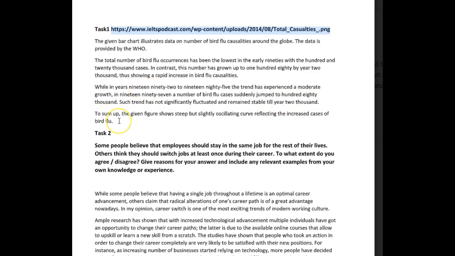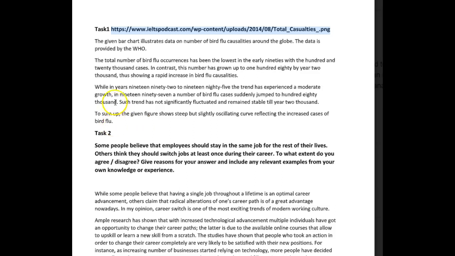To sum up, the given figure shows a steep but slightly oscillating curve reflecting the increased cases of bird flu. All right, I don't understand why you've chosen the word oscillating here. It doesn't seem to fit. This seems really rather short to me without doing a word count. It does seem like it's under length.